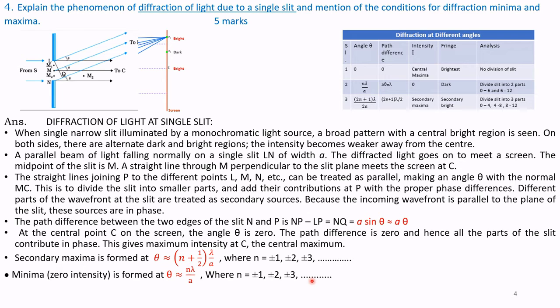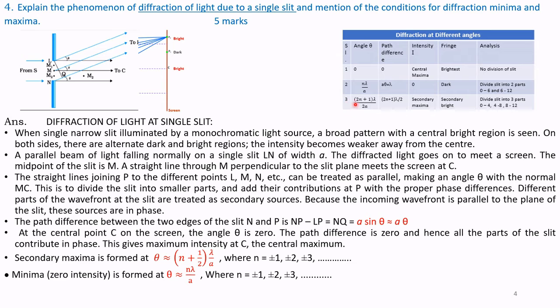The relationship is also shown in the tabular column. When the angle theta is 0, that is the central maxima, the brightest of all points. When theta equals n lambda by a, minima occur: a theta equals lambda and it is a dark spot, wherein the slit is divided into two parts, 0 to 6 and 6 to 12.